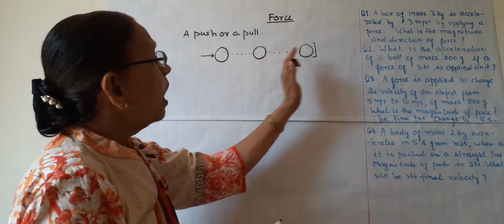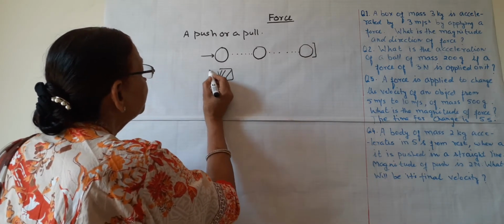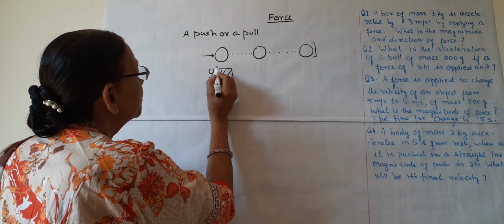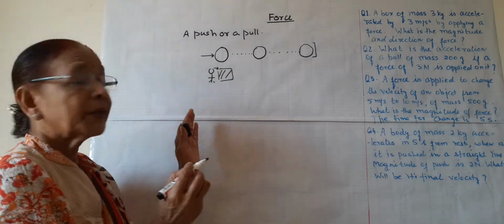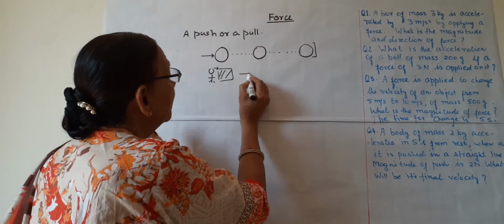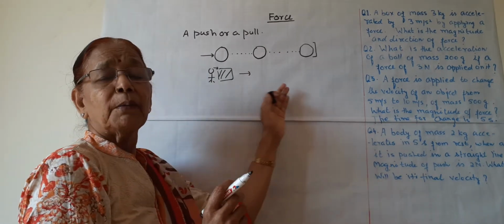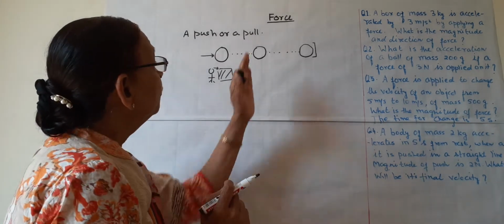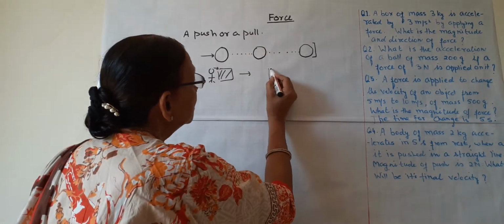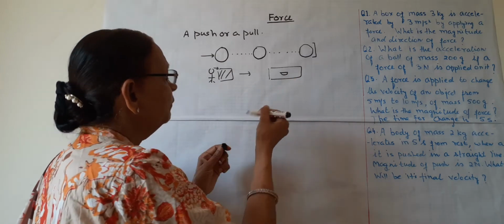Or suppose a box is there, a boy is pushing this box, and when he pushes the box, it moves further. Again, by push, the box is moving. What are the examples of pull? Suppose a drawer is there and this is the handle of the drawer.